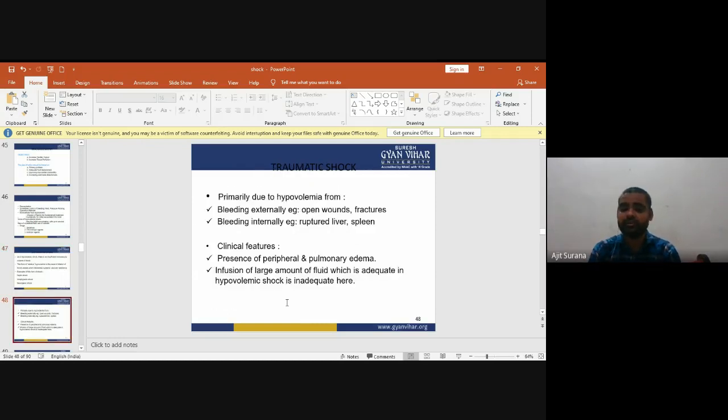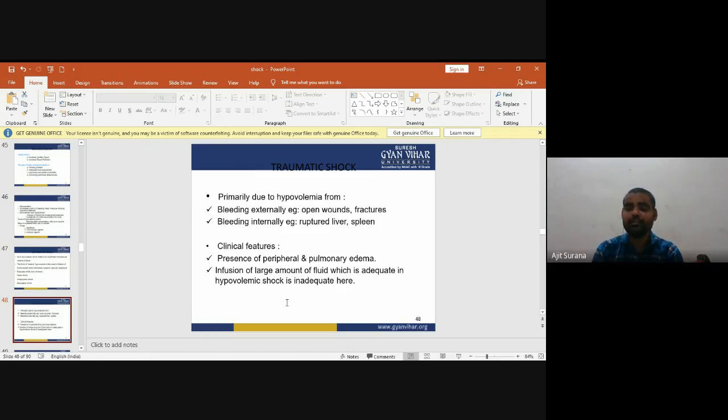Now, traumatic shock. Shock occurs due to any trauma, primarily due to hypovolemia from bleeding externally, for example open wounds or fractures, or bleeding internally due to rupture of the liver or spleen.